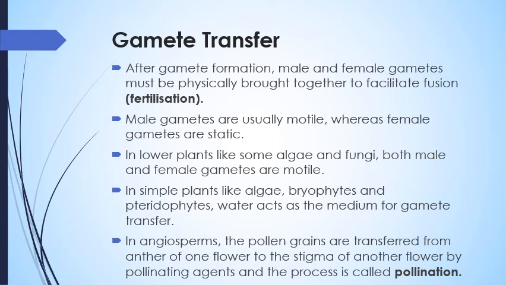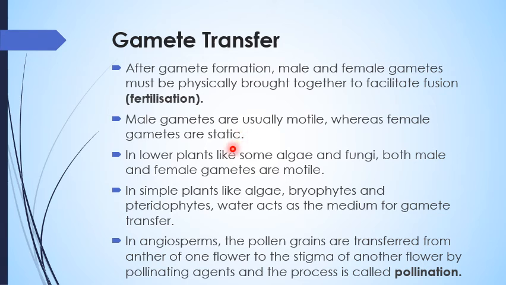That is the zygote. Now we come to the second phase of pre-fertilization, that is gamete transfer. As the gametes are formed, naturally they have to fuse with each other. So for the fusion, they should be physically brought together, and that is done by various processes. Male gametes are usually motile, whereas the female are static, stationary.